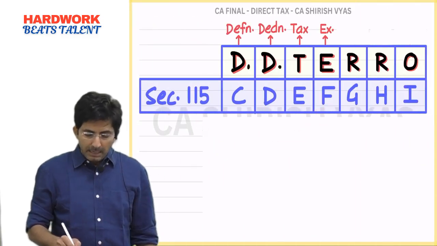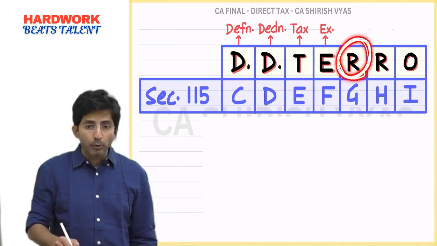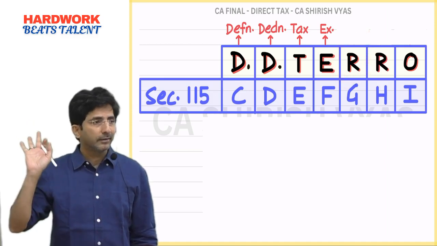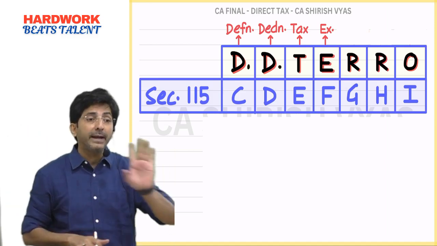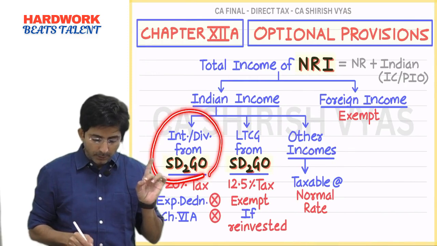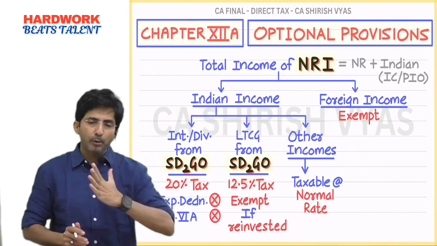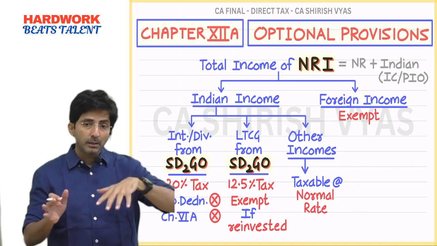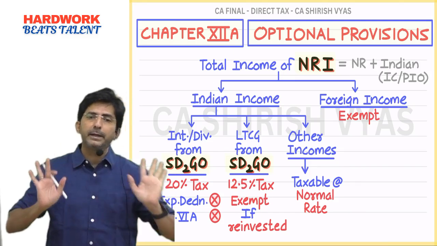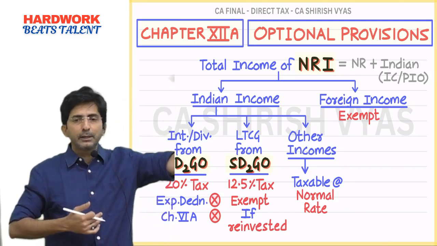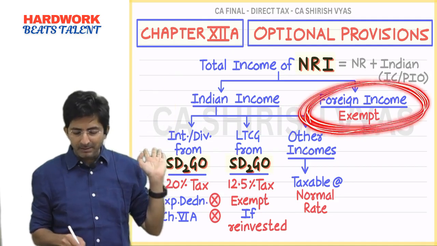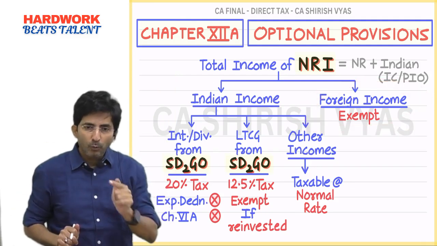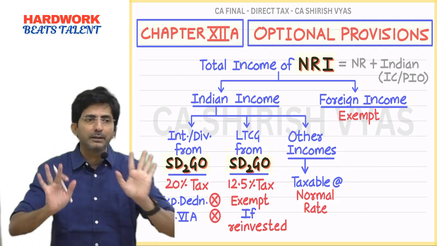Okay, then R stands for, see, this point also I didn't explain: NRI is not required to file the return. Exempt from filing the return provided he has only SADGO incomes. Like take the example of my brother. My brother is Indian. He is settled in Hong Kong. If he has invested in SADGO and assume he has only SADGO income in India, and all other income is arising in Hong Kong, then you know what is the benefit? He is not required to file the return.